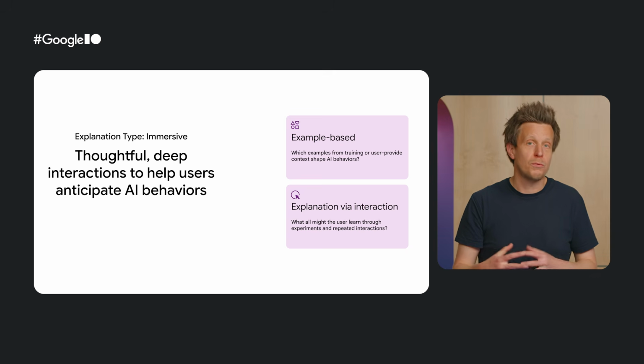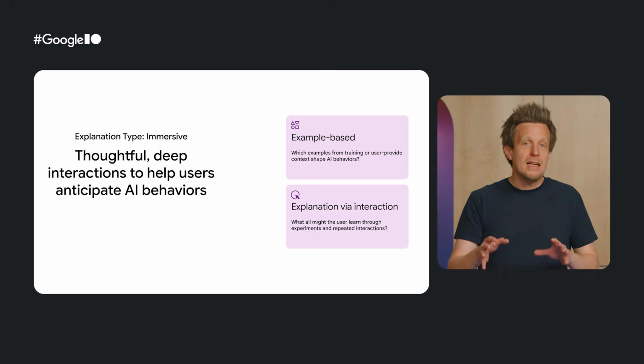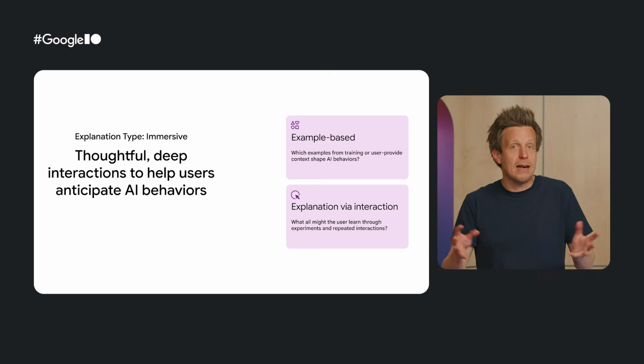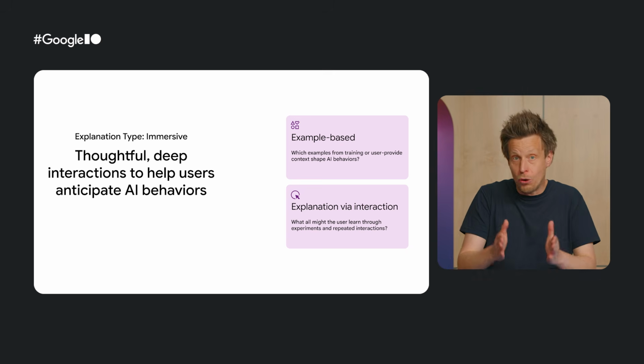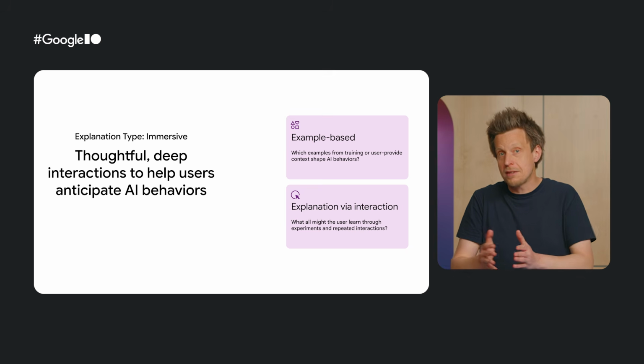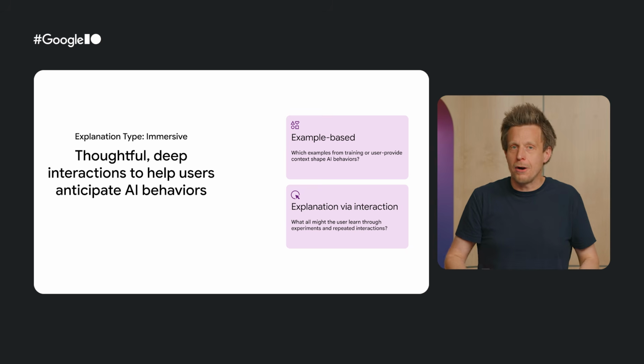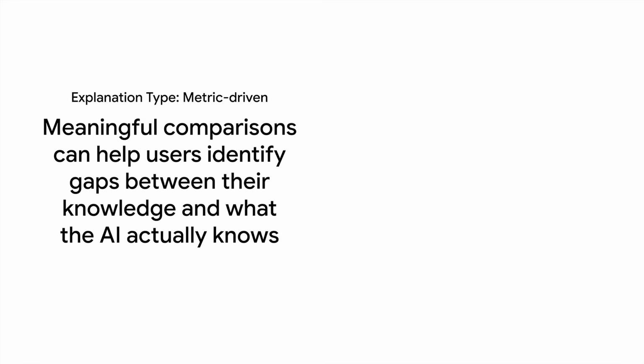This is most useful for steerable AI systems where AI is collaborative. Intentionally designing experiences that allow users to engage with the AI on their own terms can lead to increased understanding and usability, and better calibrated trust. Finally, we have metric-driven explanations.